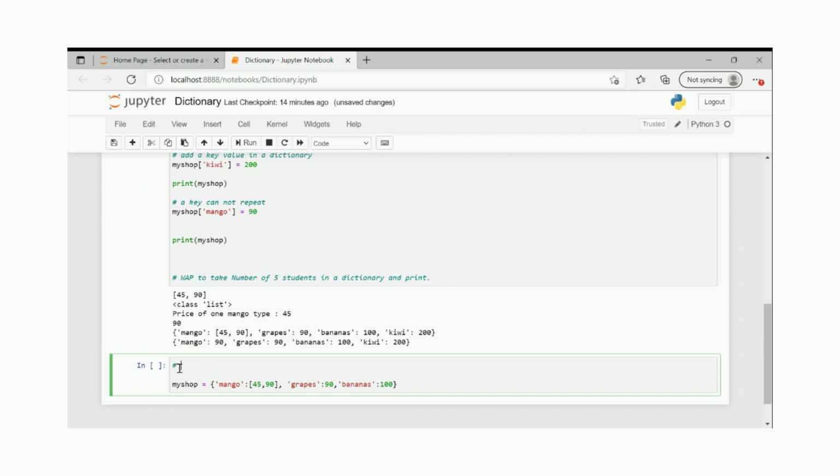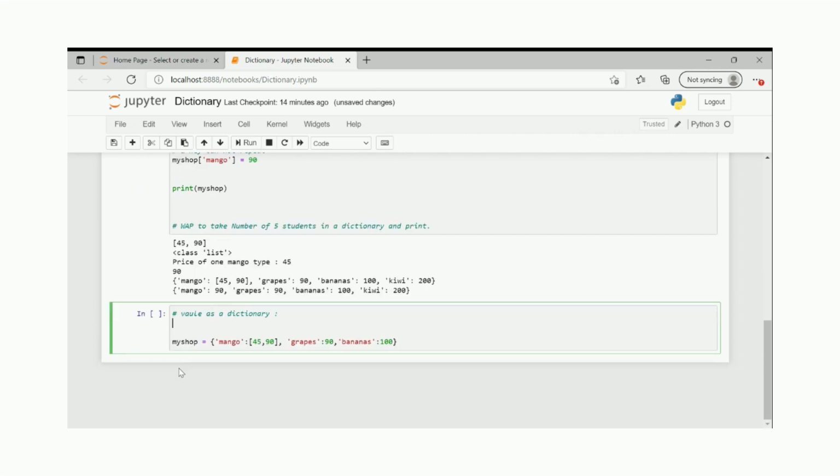Now let's see. I want a value and a dictionary. It's very important. Okay, so what I will do, let me create a dictionary again. My mango, not my mango type. It can be multiple mango types, right? Because at least I know there are many mango types.